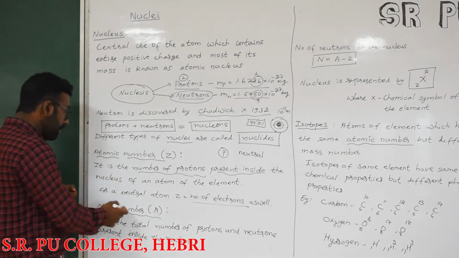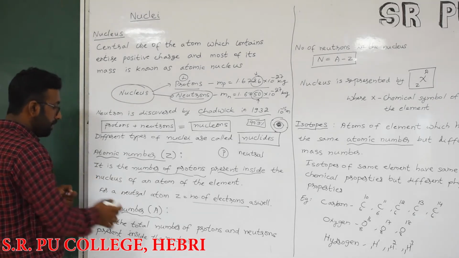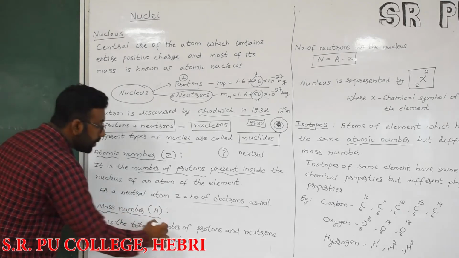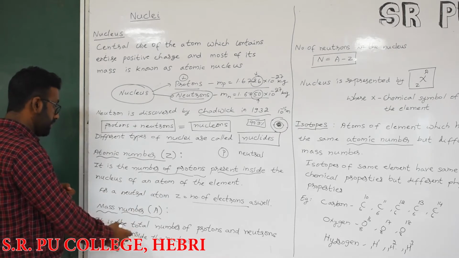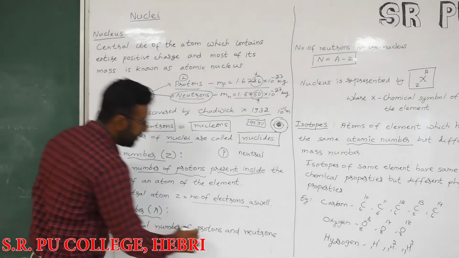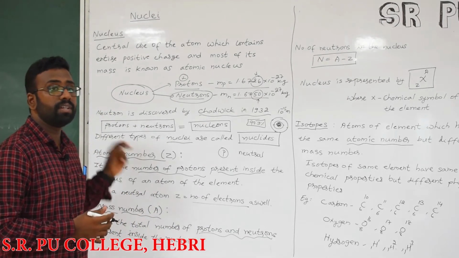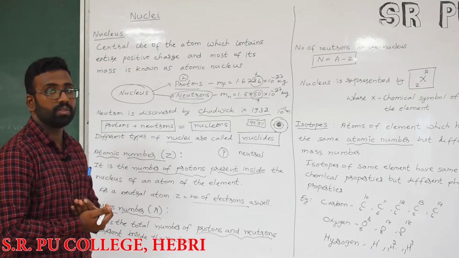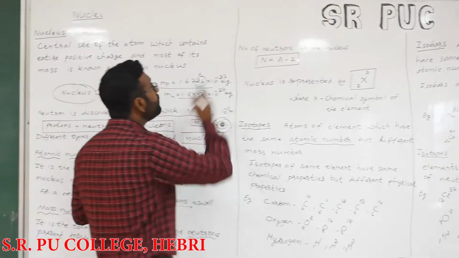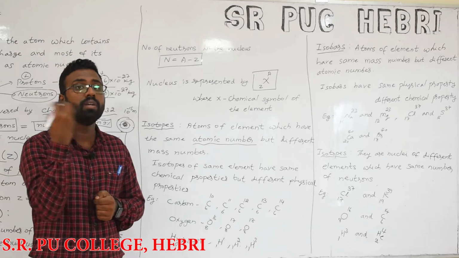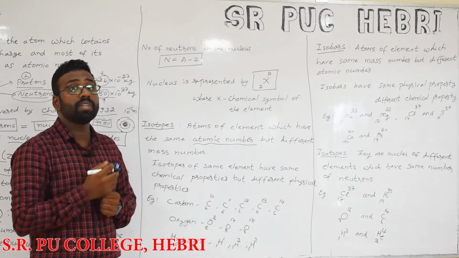What about mass number? Mass number is denoted by capital letter A. It is the total number of protons and neutrons present inside the nucleus. How can we find the number of neutrons inside the nucleus?